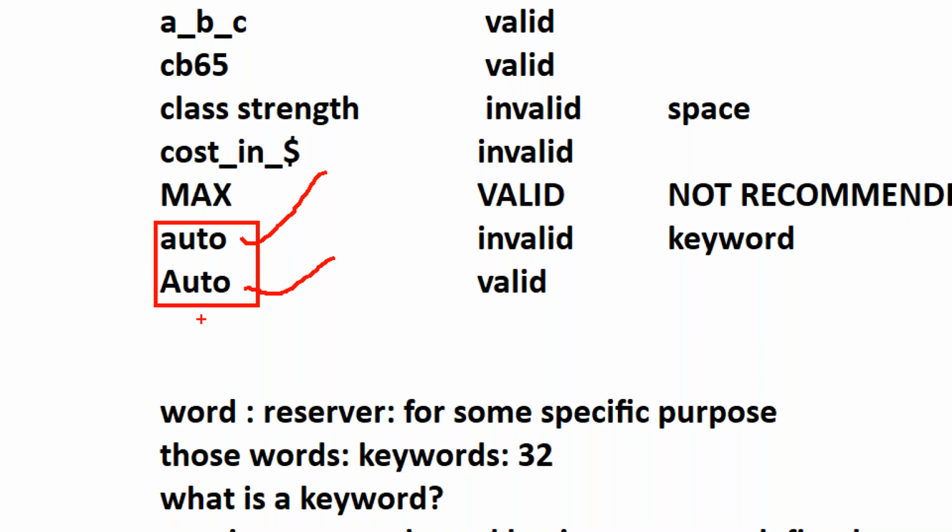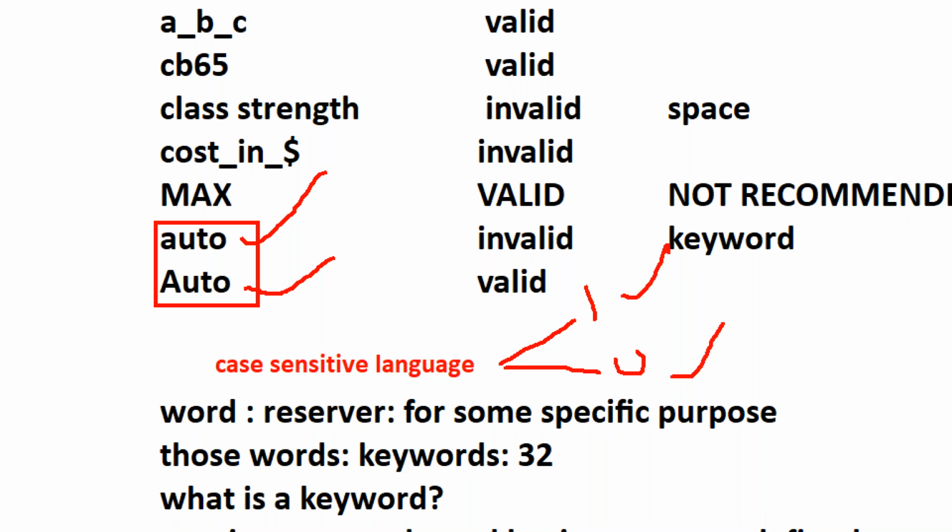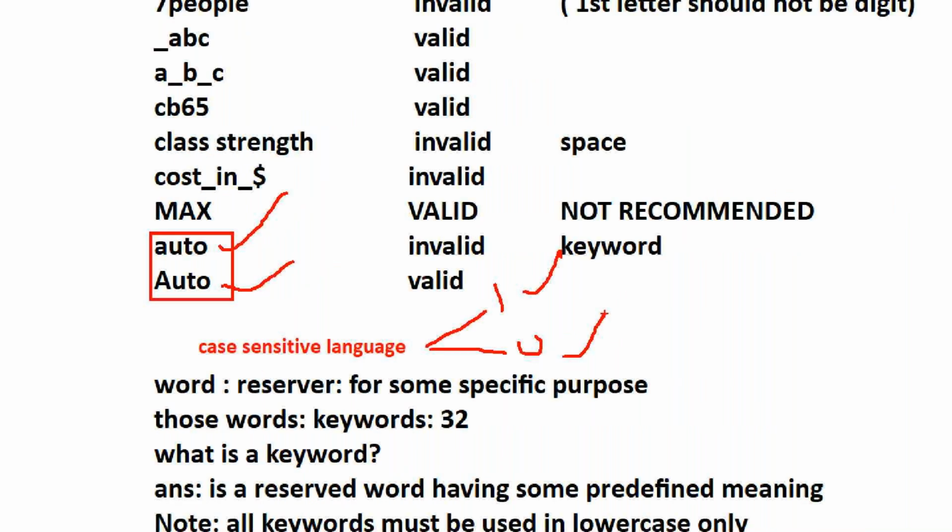Remember, C language is a case sensitive language. Sir, what is meant by case sensitive? Lowercase letters and uppercase letters are not treated as same. They are treated differently.